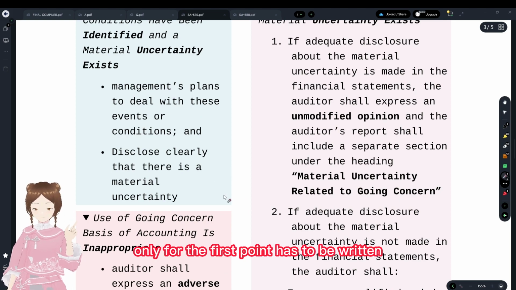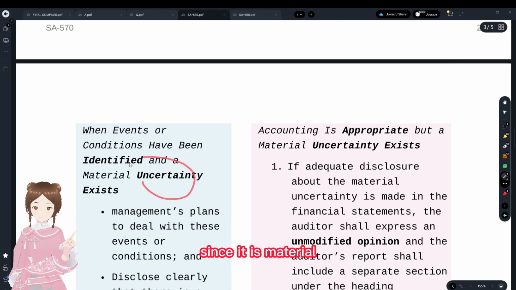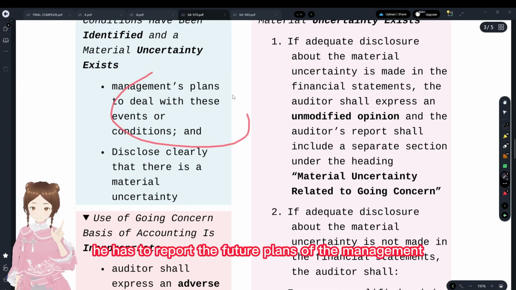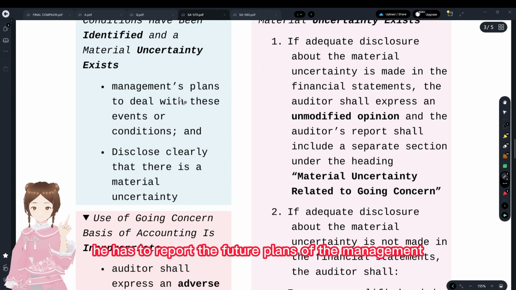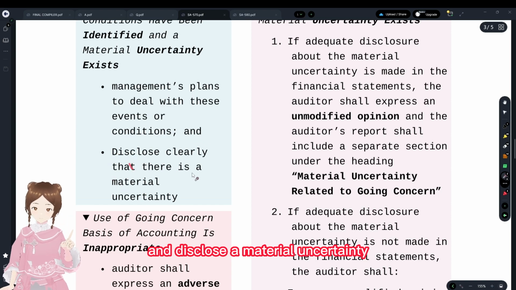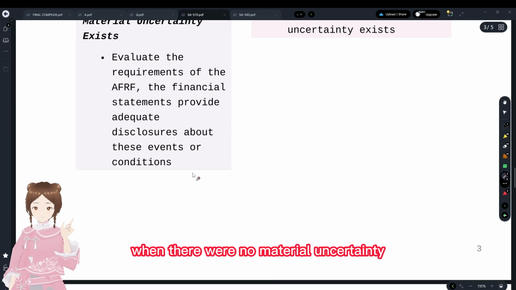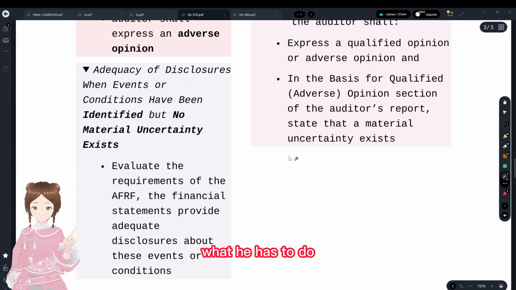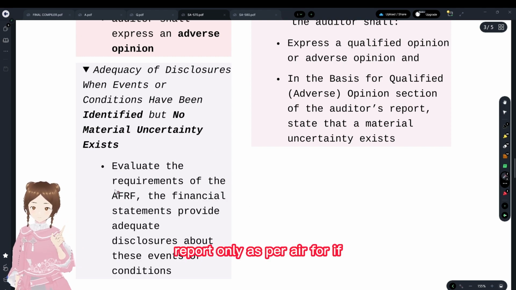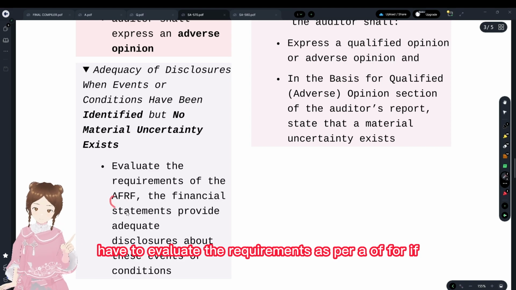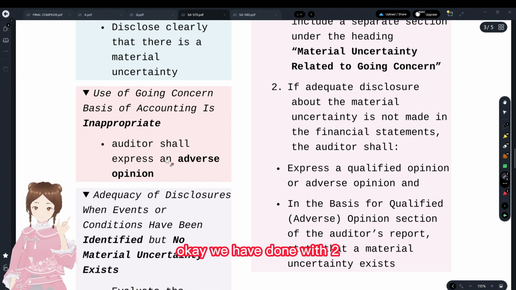Since it is material in the first case, he has to report the future plans of the management and disclose the material uncertainty. When there is no material uncertainty, there is no need for future plans; he reports only as per the AFRF. You have to evaluate the requirements as per the AFRF. Okay, we are done with two.